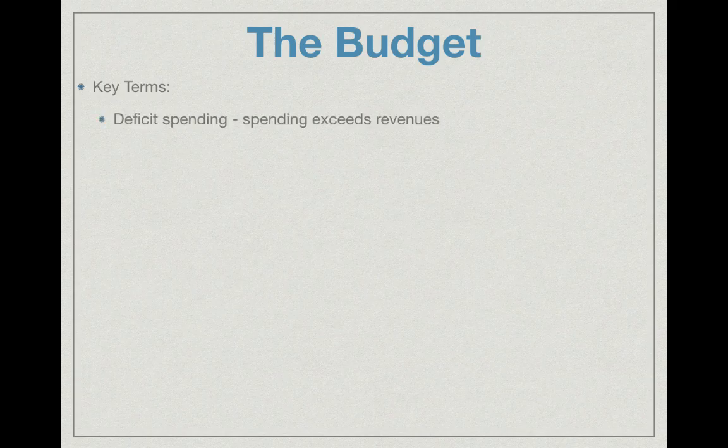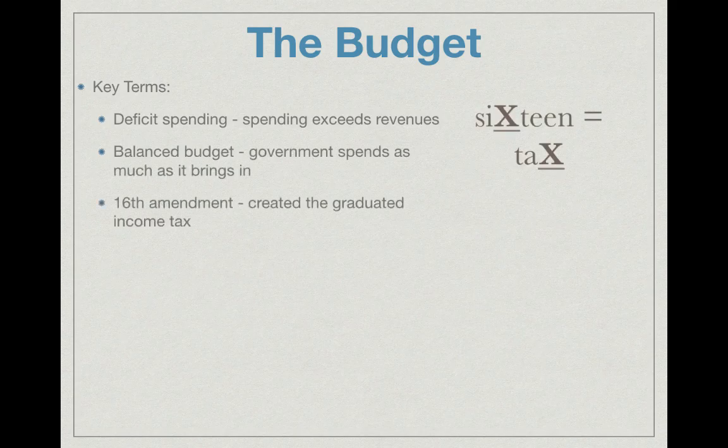Now let's jump into the budget. Key terms. Deficit spending. This is when spending exceeds revenues. You are spending more than you bring in. A balanced budget is when the government spends as much as it brings in. And the 16th Amendment created the graduated income tax, meaning the more you make, the more you pay in taxes. I remember 16 by looking at the third letter of each. 16 in tax has an X in it. That's how I remember the 16th Amendment.